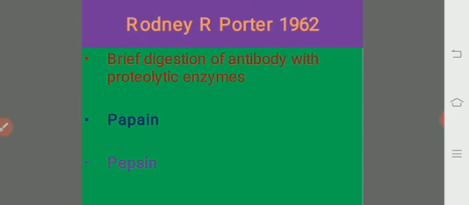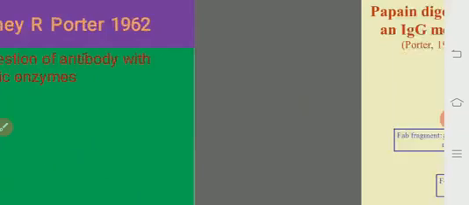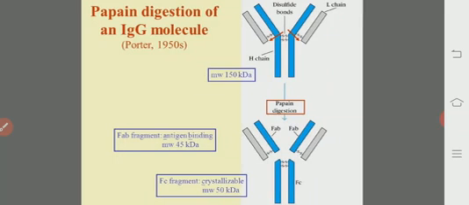What did Rodney Porter do? Basically, in 1962, he did a brief digestion of immunoglobulin G with the proteolytic enzyme papain, and that produces 3 fragments, 2 of which were identical with a third that was quite different. There are 3 fragments formed when we digest the antibody with the proteolytic enzyme papain.